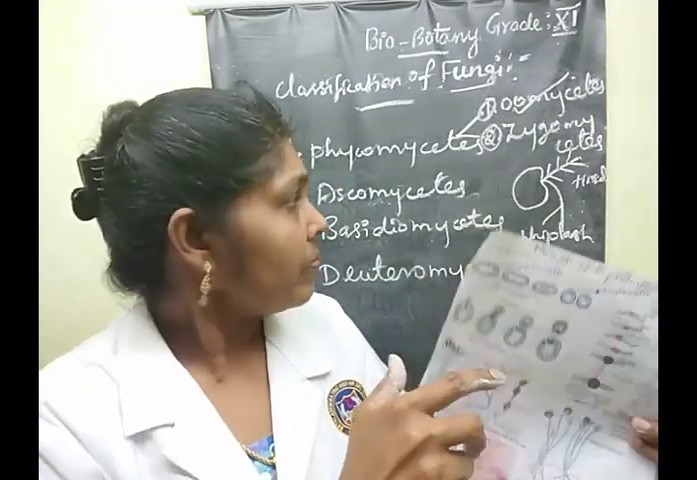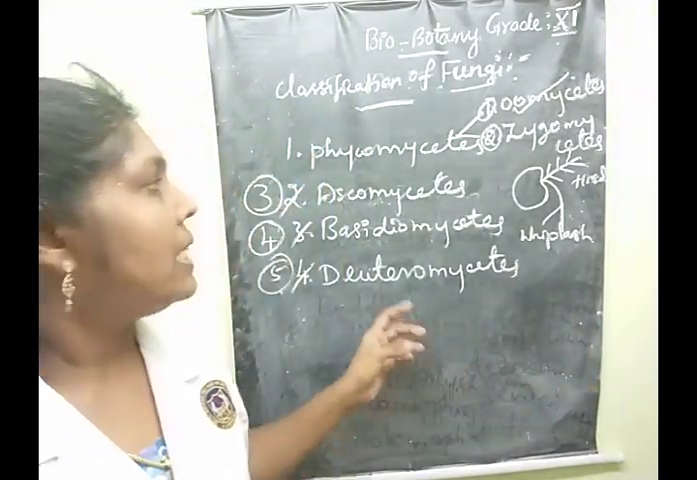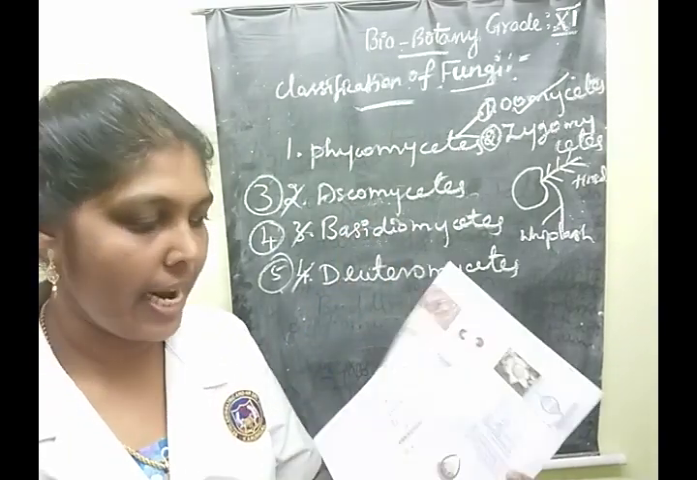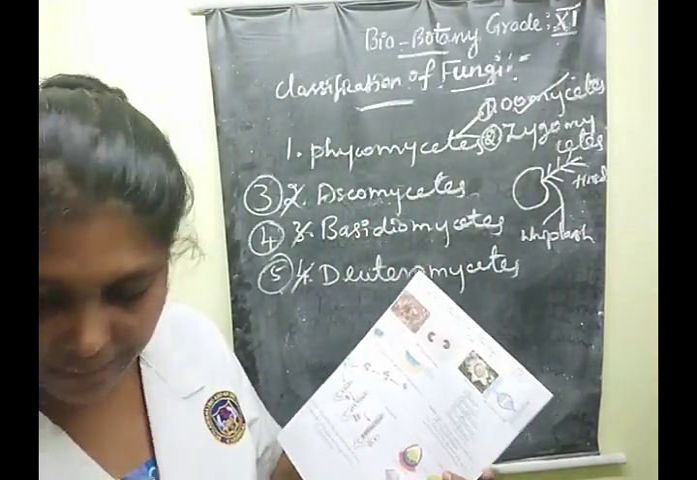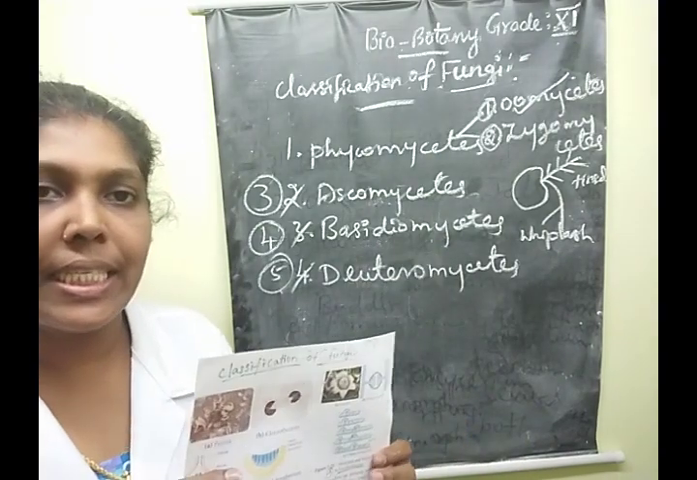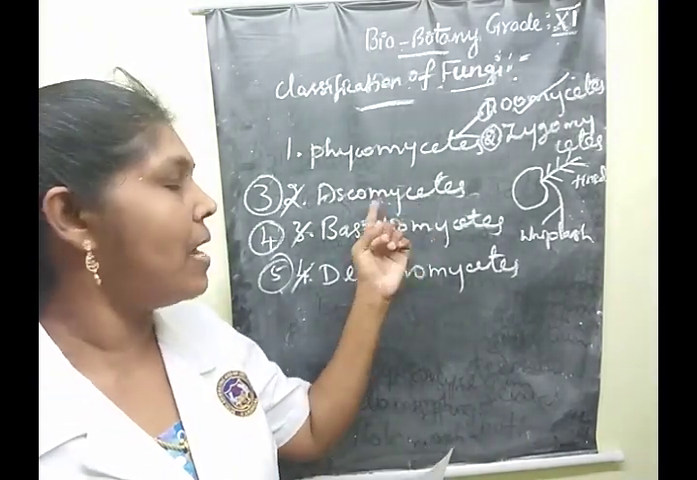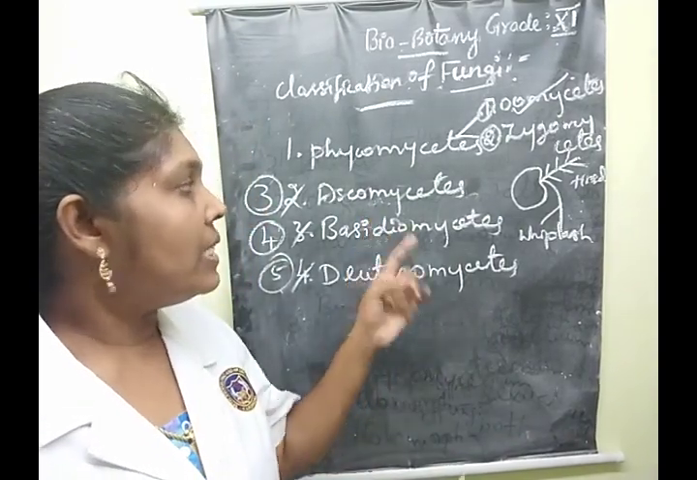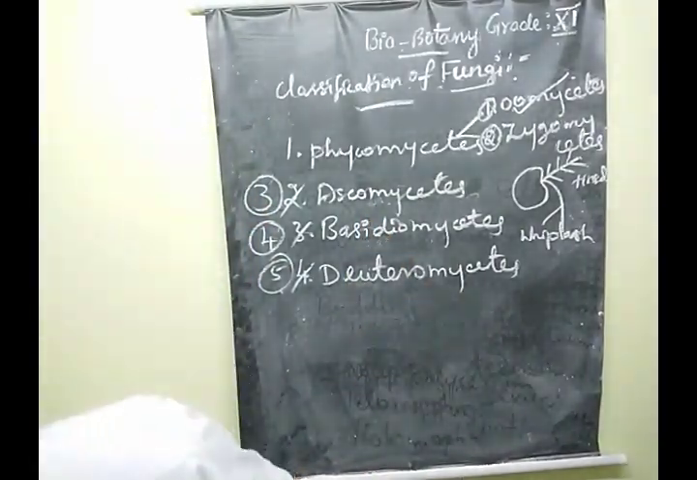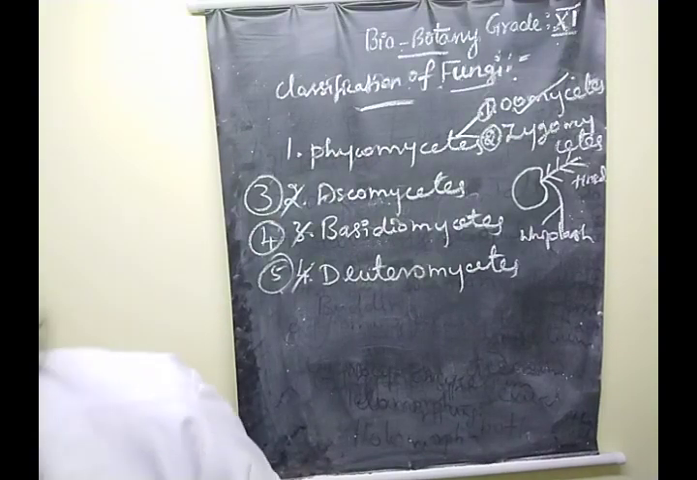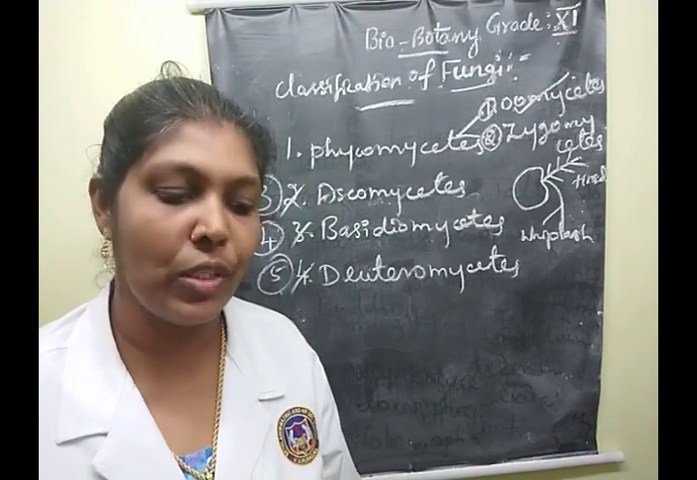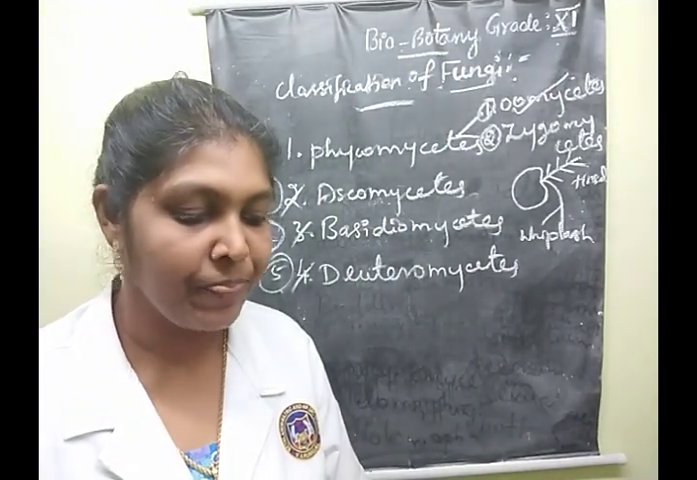Reduction division. Clear? Next we are going to see the salient features of the Ascomycetes class. The third class name is Ascomycetes. First of all, what are the examples of species that come under this Ascomycetes class?